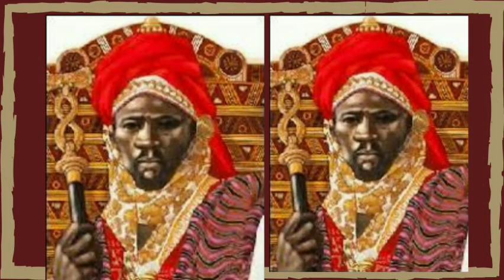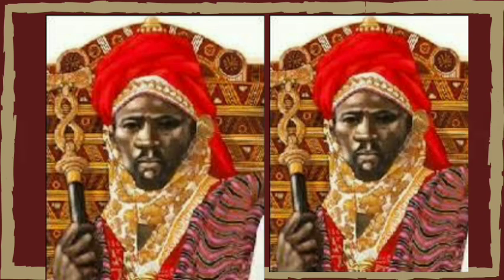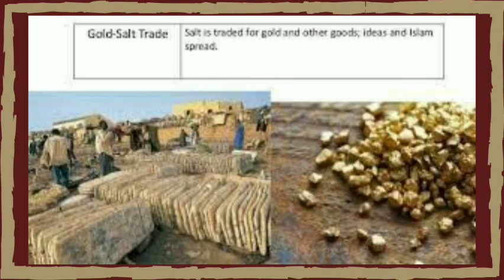of the territory. Now, discussing some of the functions of the king, the first we are going to discuss today is political leadership. The king served as the central authority and the supreme leader of the empire. The king made decisions on matters of governance, policy, and state affairs.